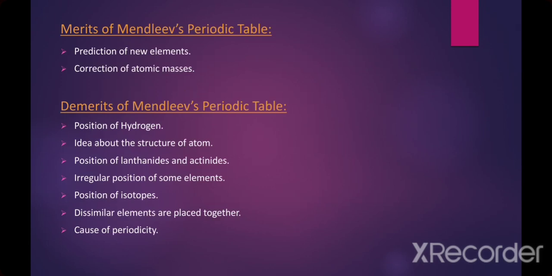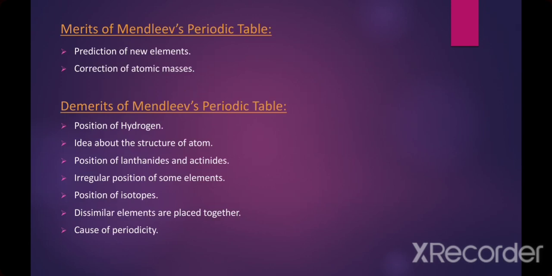Number 2, idea about the structure of the atom. Actually, his table didn't give any idea about the structure of the atom. It was formed on the basis of atomic mass. That's why it didn't give an idea of the structure of the atom.